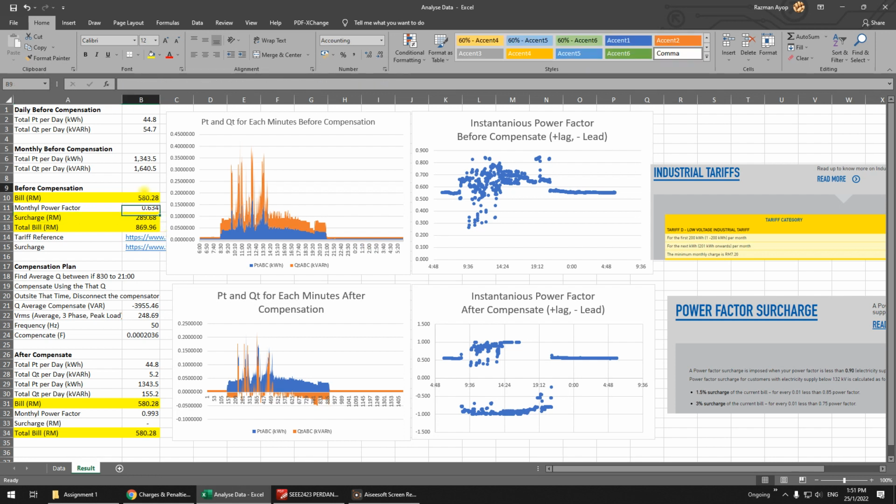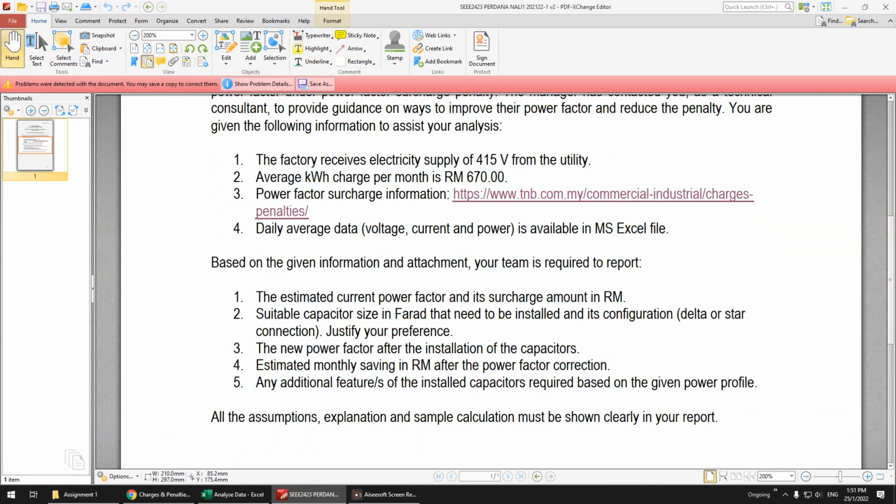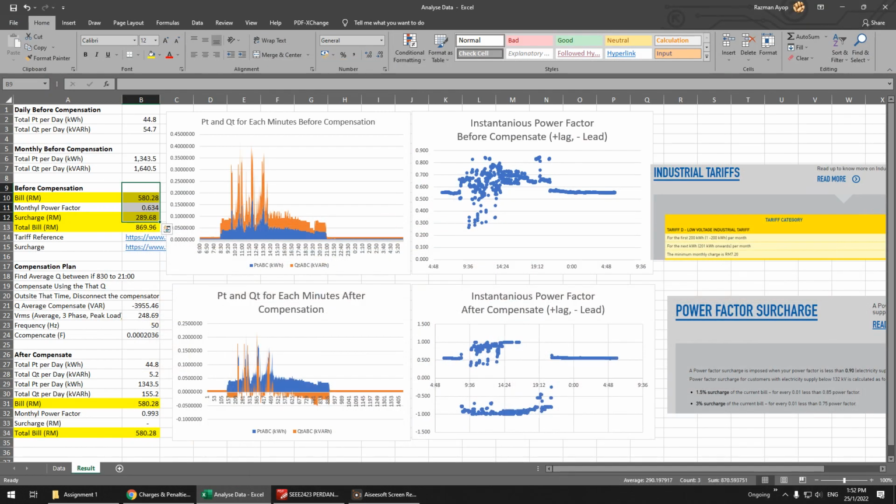Okay, so your task is to do this one. You have to install a capacitor, which is power factor correction. This is very common. So you have to calculate the compensation plan. You have multiple compensation plans, you don't expect only one. Previous students provided multiple ways to do this, but this is the simple one. I can show you, easy to understand.